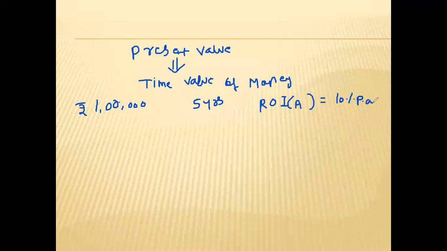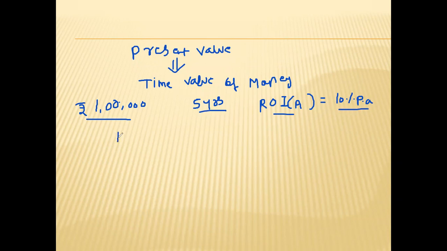Now understand this case properly. You have invested 1 lakh rupees for 5 years, at a rate of interest of 10%. If you make the table, first year you will get the interest, second year, third year, fourth year, fifth year.